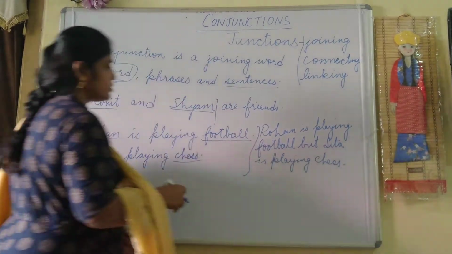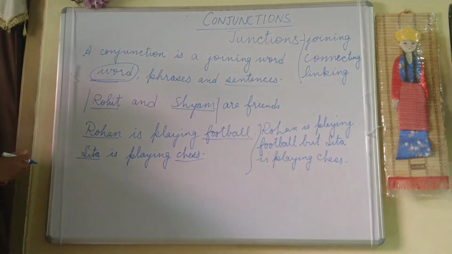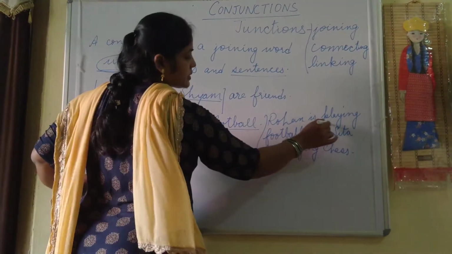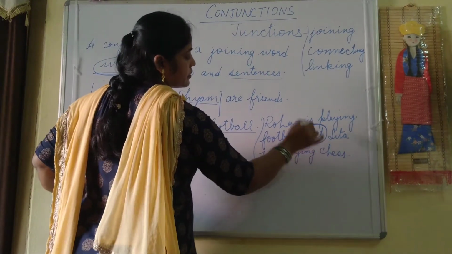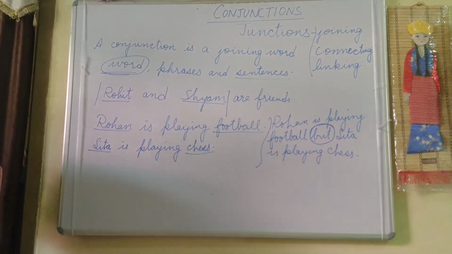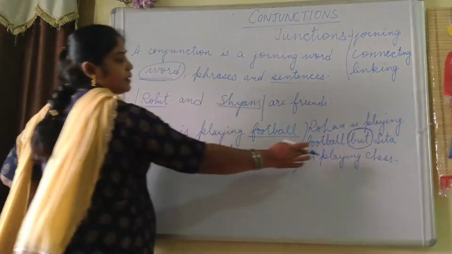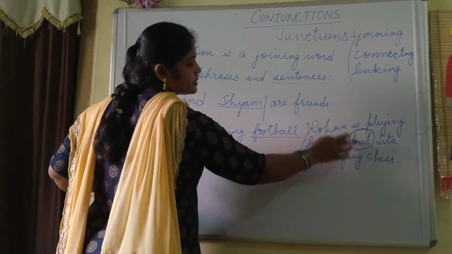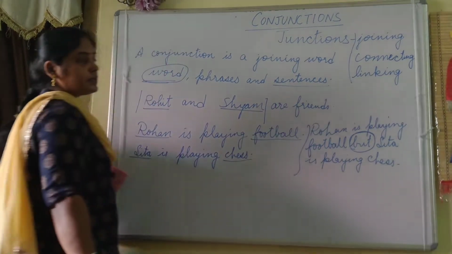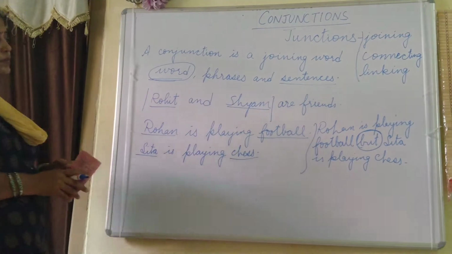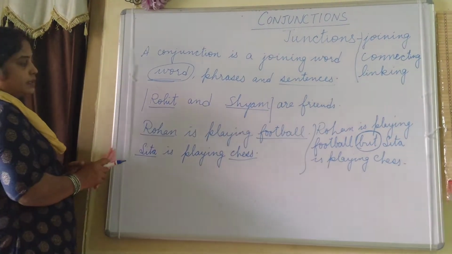Which word has joined these two sentences here? This word, but. So this is clear. Here these two have differences in them, but this word, but, has helped us in joining the two sentences. Now one by one we will learn more about the other conjunctions.